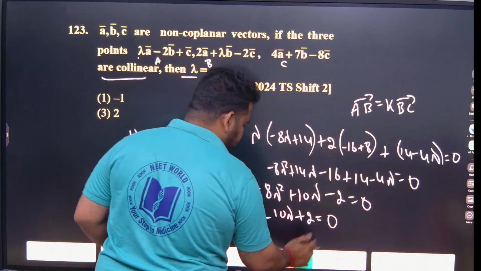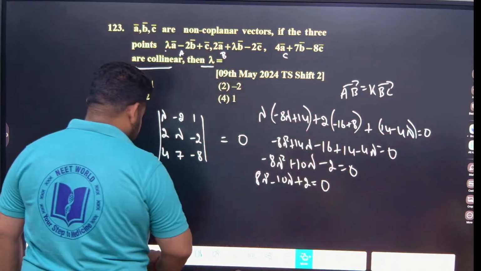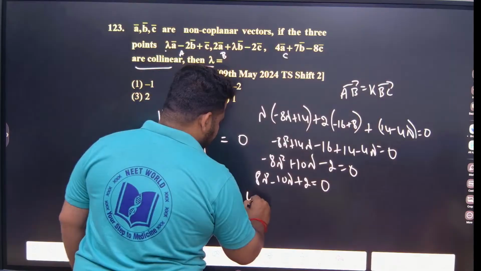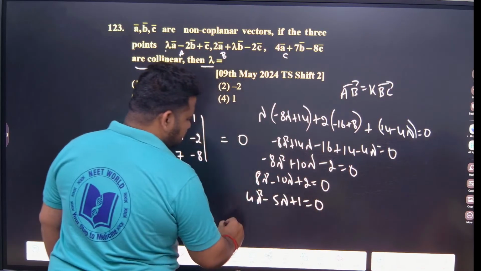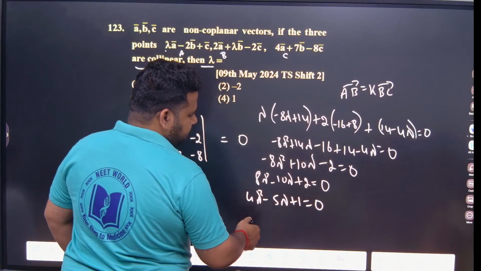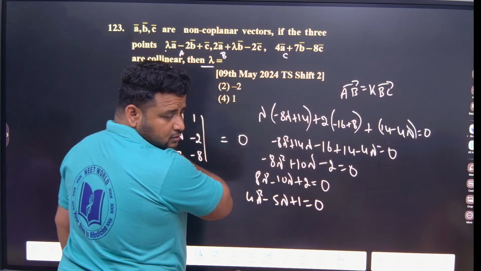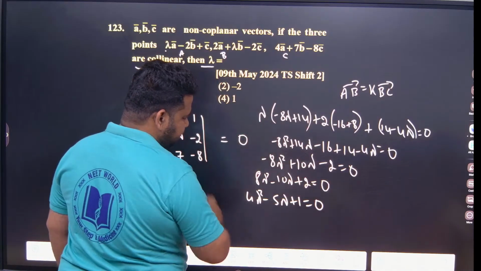Okay, now I can solve this quadratic equation. So first let me divide by 2. So 4 lambda square minus 5 lambda plus 1 is equal to 0. What are the factors we will have?